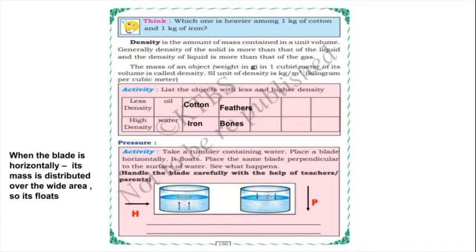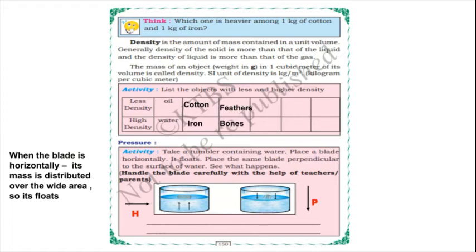When the blade is horizontal, its mass is distributed over a wide area, so it floats. Why does a horizontal blade float? Because its mass is distributed over a wide area, and the water pressure from the lower part of the tumbler acts on the blade.